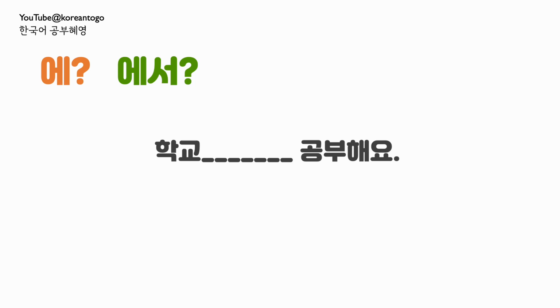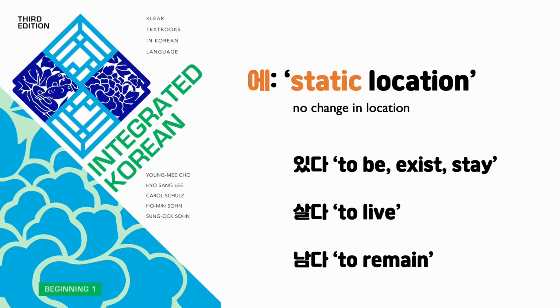What decides which one we should be using between 에 and 에서 is actually the predicate, typically the verb. In the textbook Integrated Korean Beginning 1, which is widely used in colleges in the US, 에 is described as a particle that expresses static location. Static location means there's no change in location. What are some verbs that can denote static location? 있다, to be, exist, stay. 살다, to live. 남다, to remain.